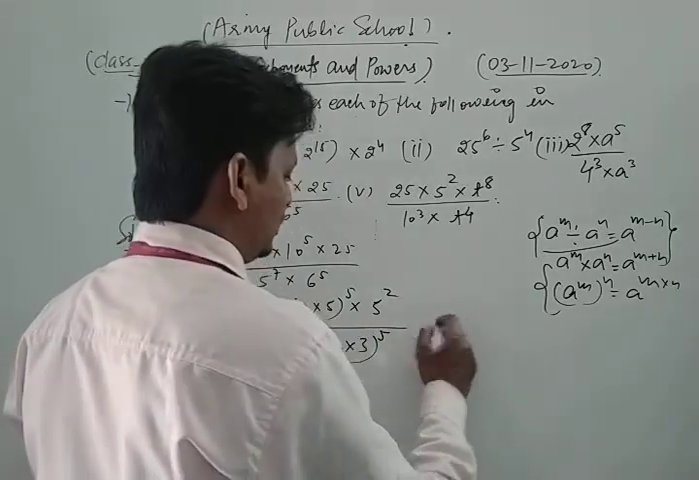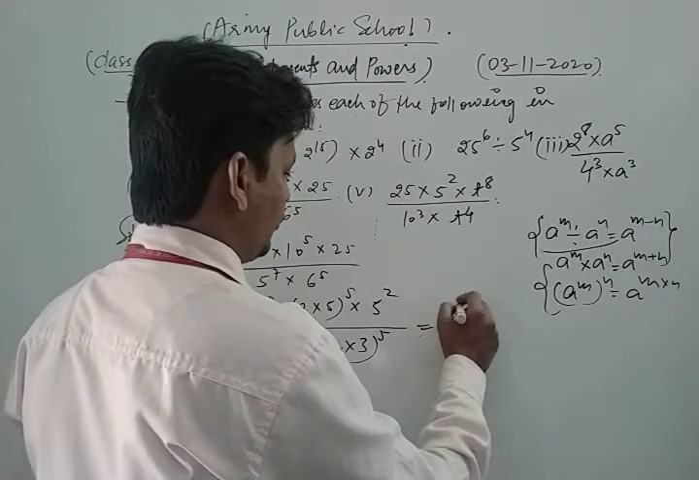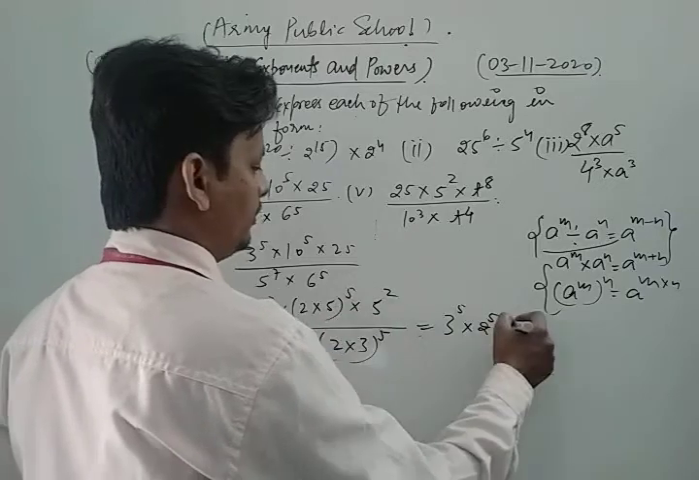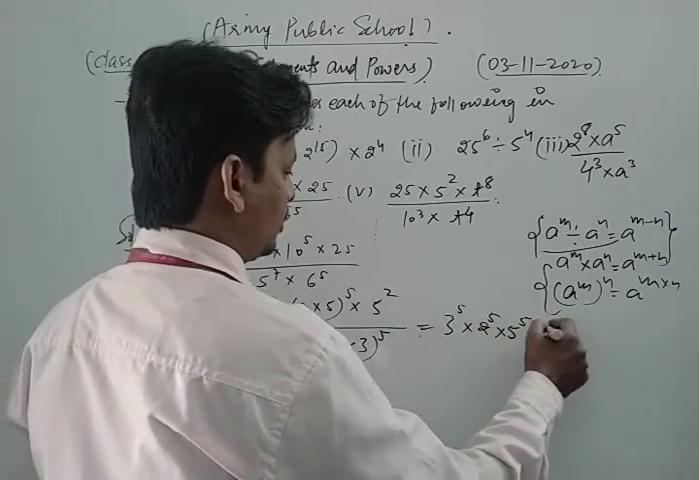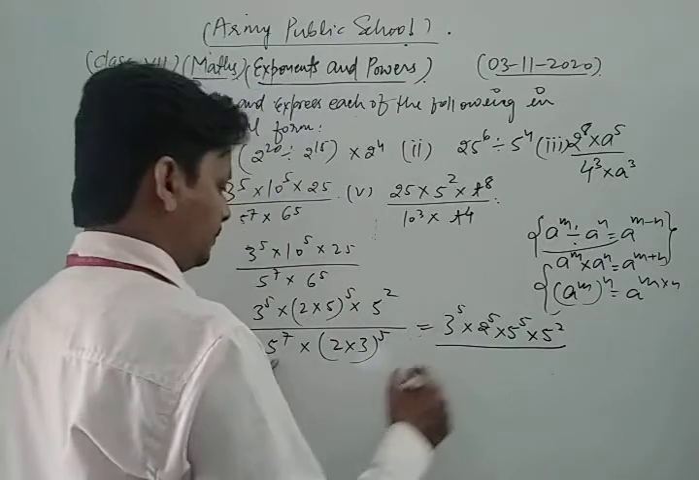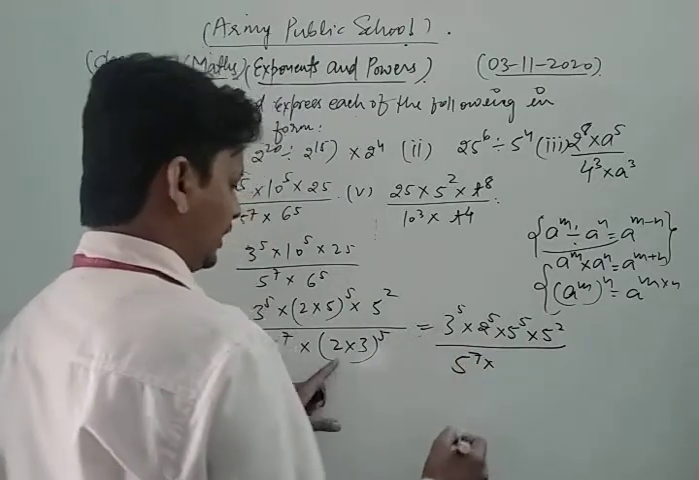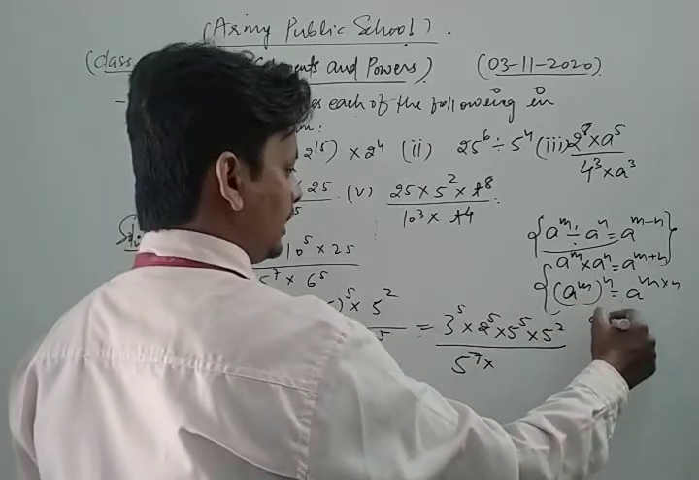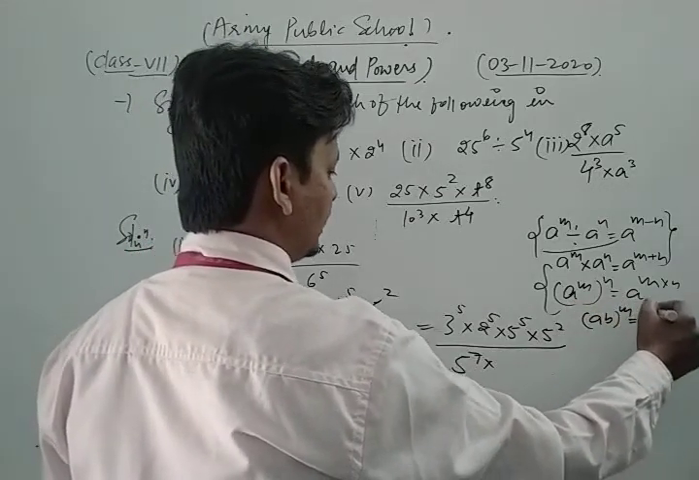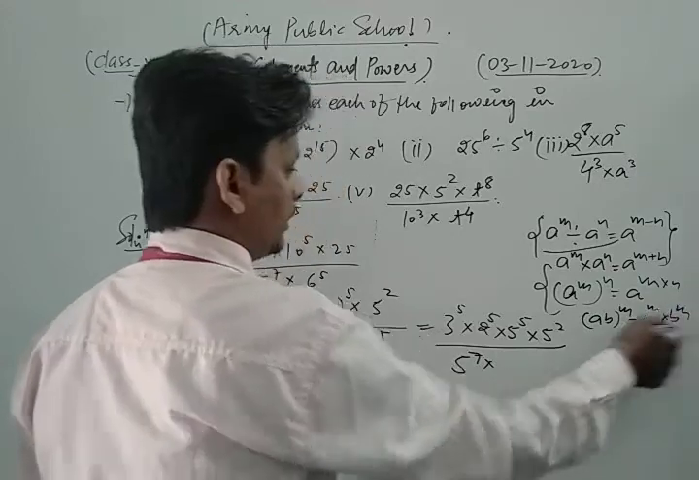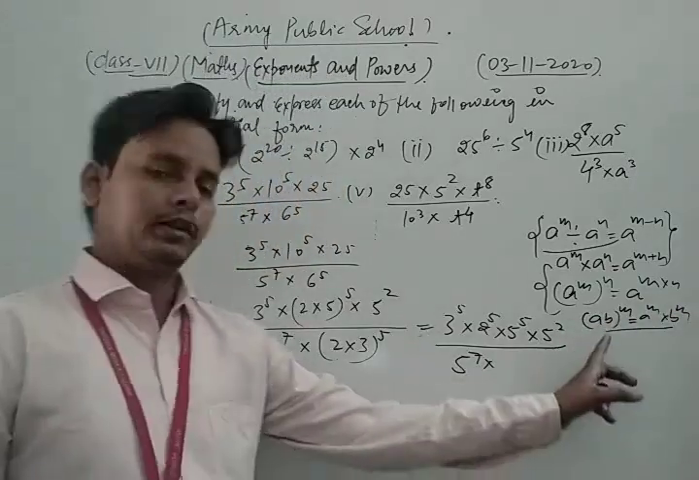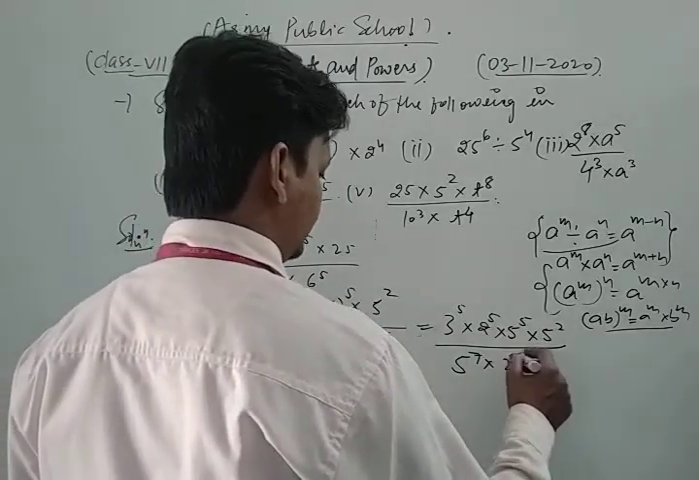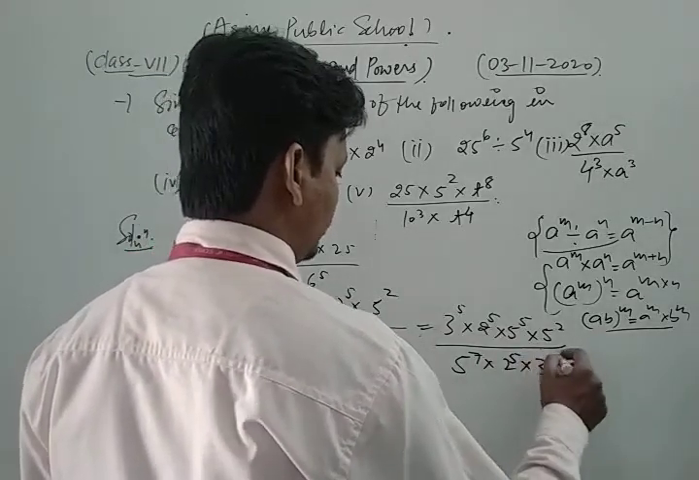Now we get 3 power 5 into 2 power 5 into 5 power 5 into 5 power 2, upon 5 power 7 written as it is. Now here if we split that bracket, we apply that concept: if we write ab power m, then we write a power m into b power m. So here we apply that laws of exponents. Okay, now look, 5 power 7 into 2 power 5 into 3 power 5.